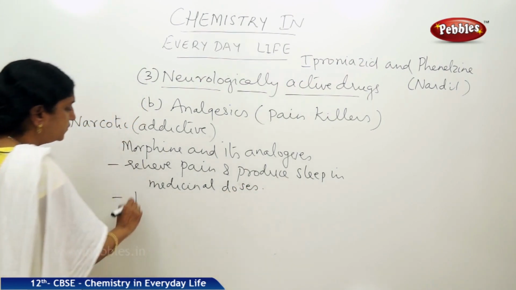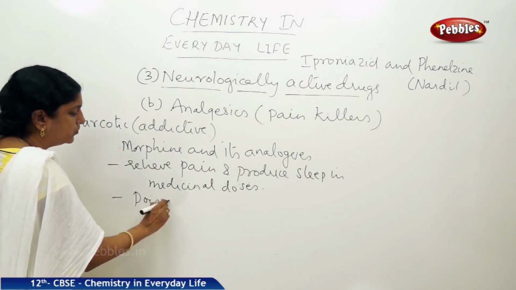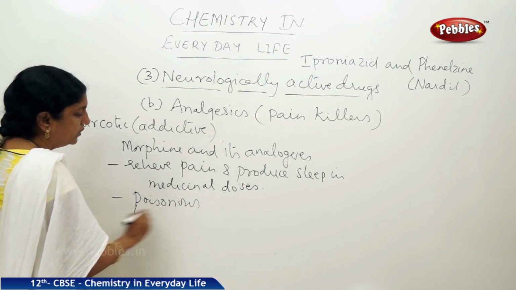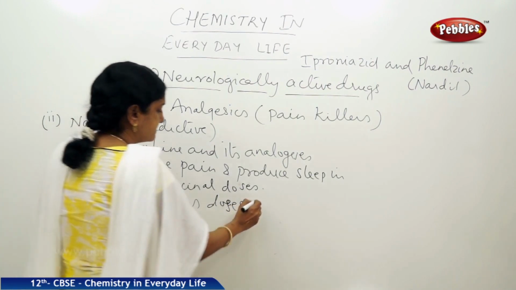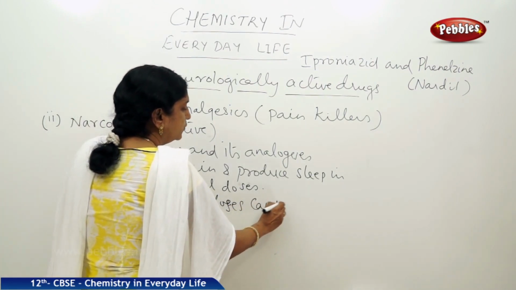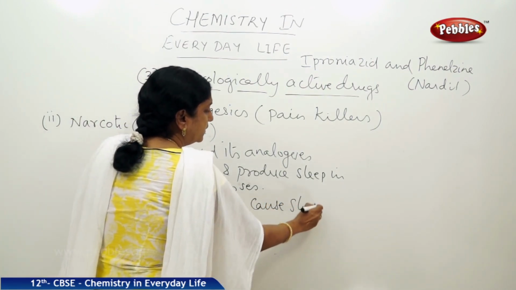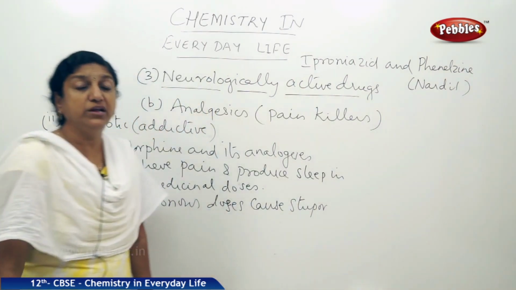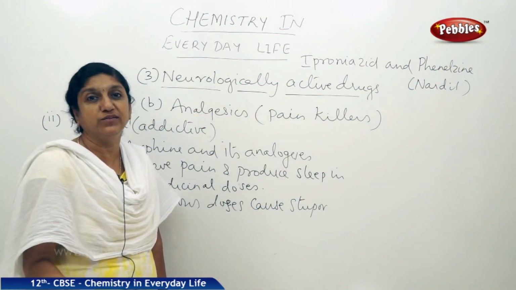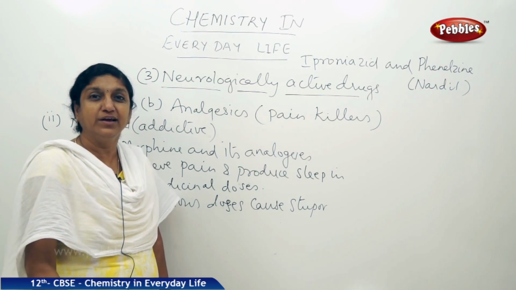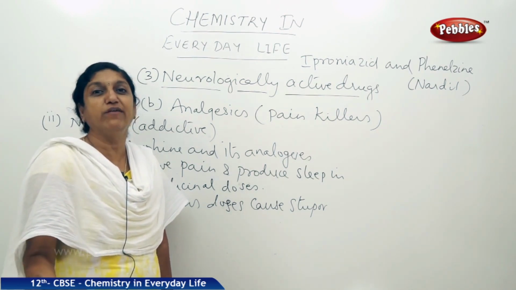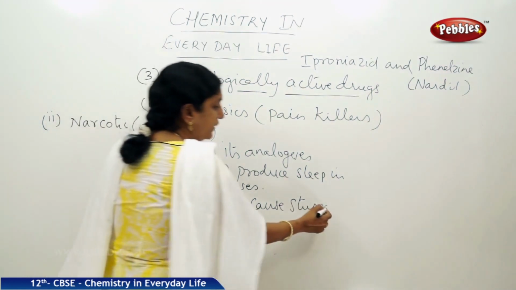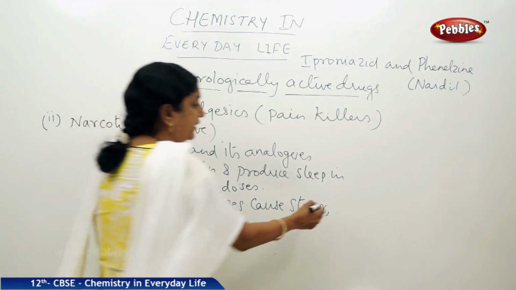But in poisonous doses, in large quantities, they can cause coma, cause stupor. What is stupor? The person is awake, but he is not aware of his surroundings. So, that condition of the patient is called stupor. He is just fixed and he is not aware of his surroundings. So, it can lead to stupor, it can lead to coma,